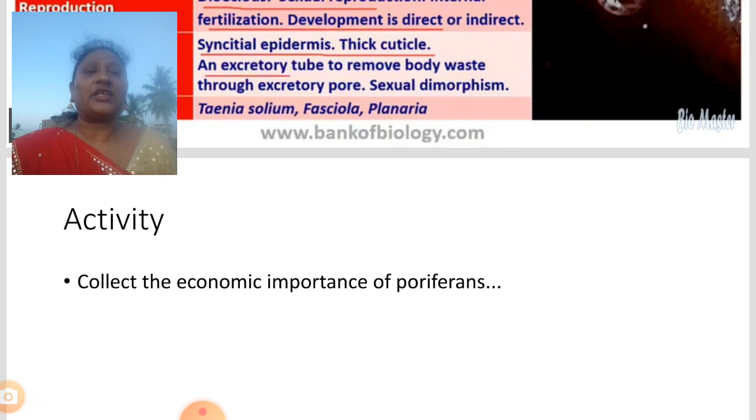A little bit of activity. Collect the economic importance of poriferans. Just try to collect the information about the poriferans. Then you will come to know how they live and their habitat conditions.